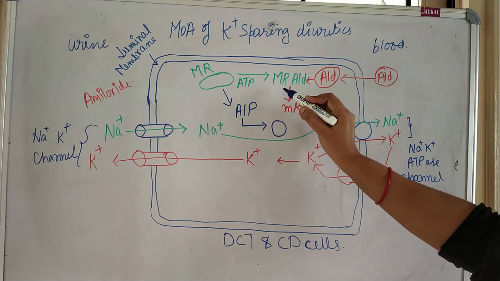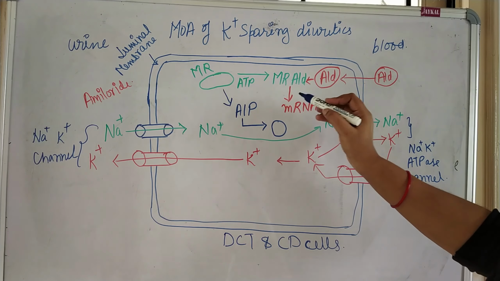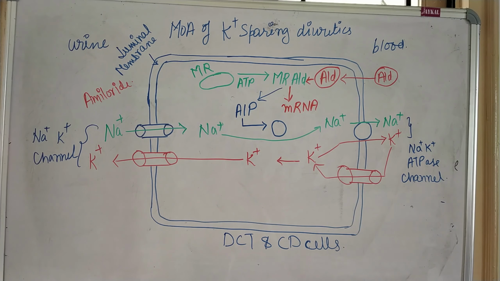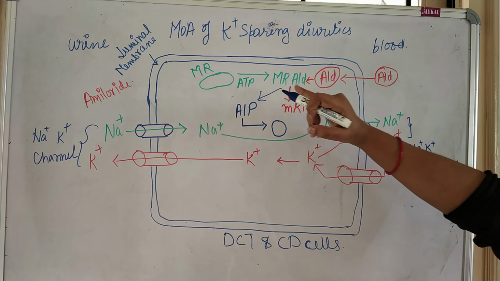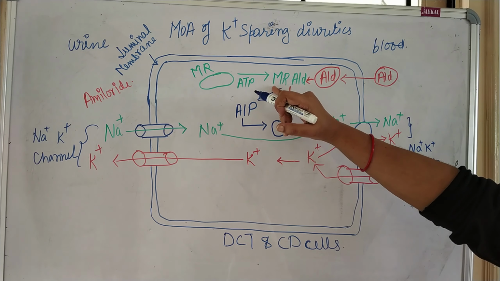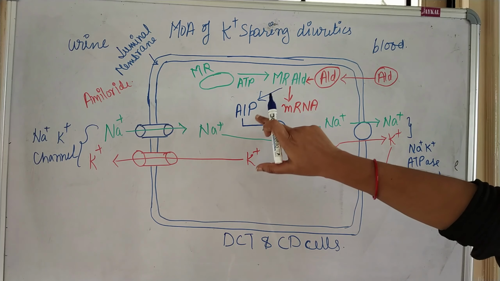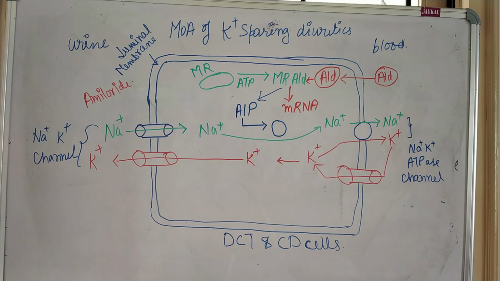When the mineralocorticoid receptor and ALD form a complex, then they induce the formation of AIP. AIP is aldosterone induced protein. So when aldosterone forms a complex with, or binds with, the mineralocorticoid receptor, they form aldosterone induced protein.